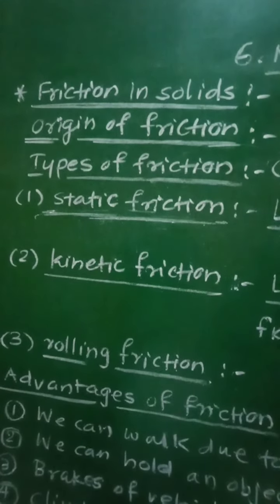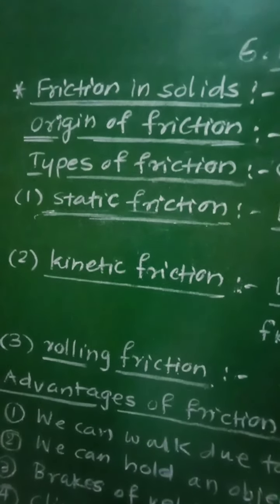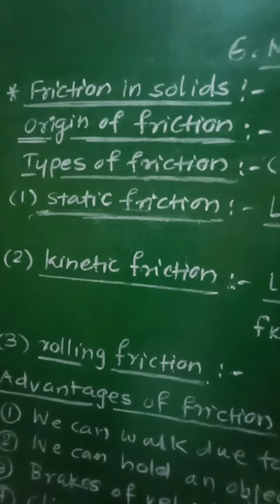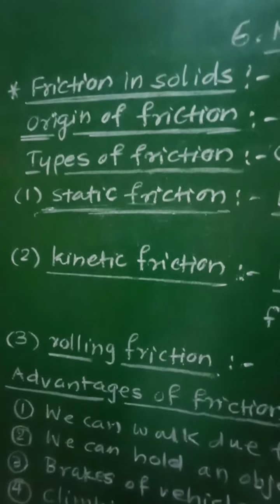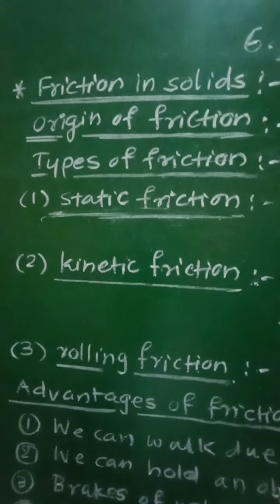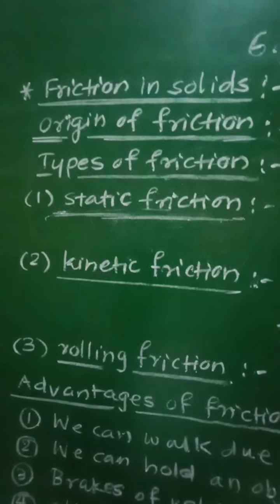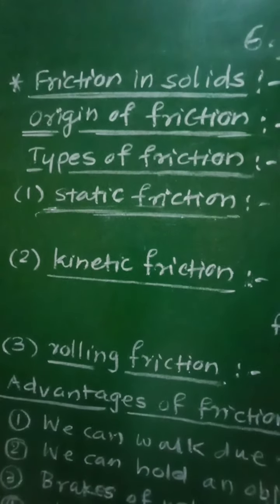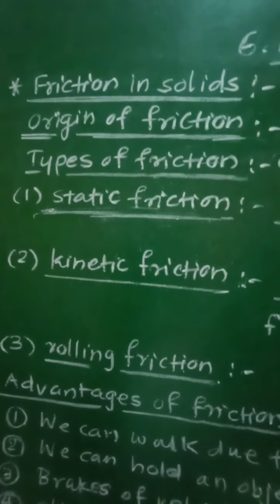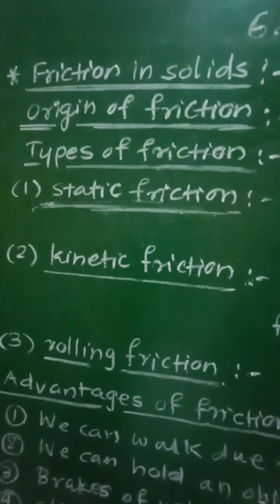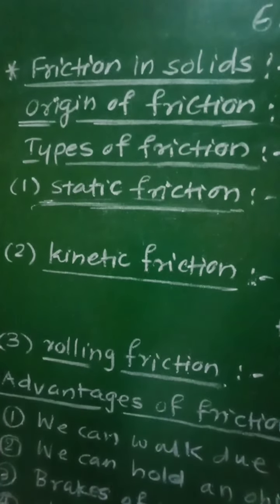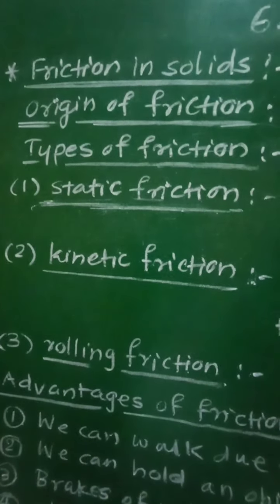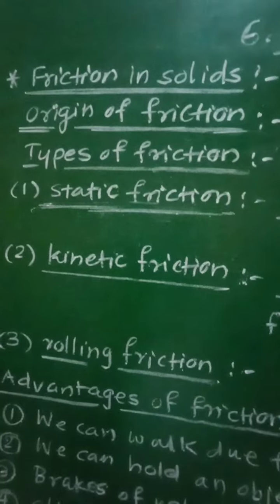If both the surfaces in contact are of the same material, then the force of attraction between the molecules of that same material will be called the cohesive force.